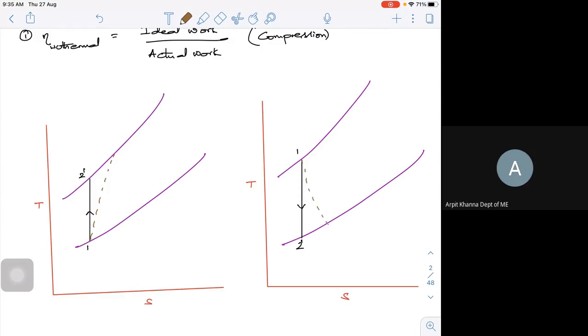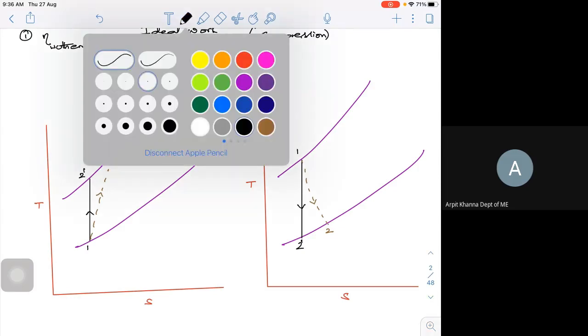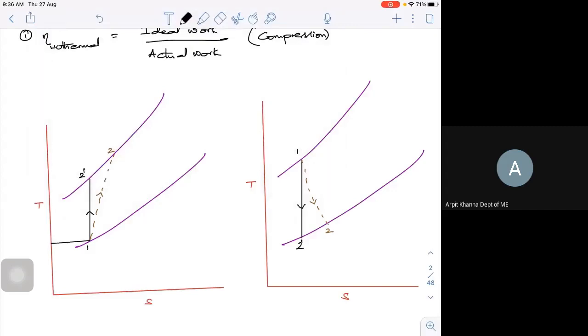So this will be my actual compression, and this is my actual expansion. So what is happening here? At any given point, if I draw a line, this is my T1, this is my T2 dash, and this is my T2. Similarly, this is my T1, and this is my T2 dash.